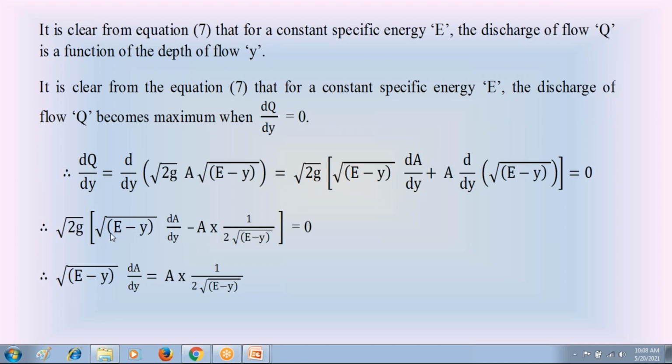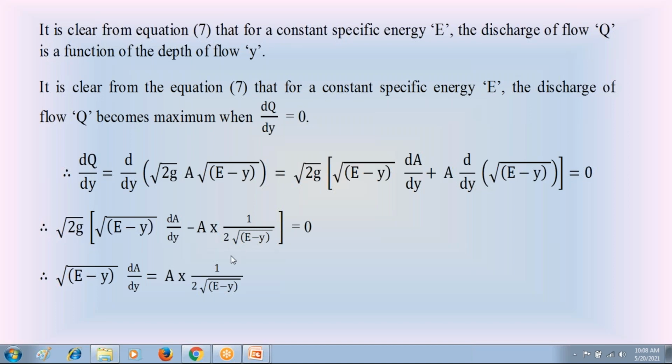So it is root 2z into root (E minus y) into dA by dy, whereas in the second term this A is the wetted area, and this differentiation d by dy of root (E minus y) is equal to 1 divided by 2 root (E minus y) into minus 1. That is the second term. Since root 2z is not equal to 0, only this remaining term is equal to 0. So in this remaining term, take this second term to the right side.